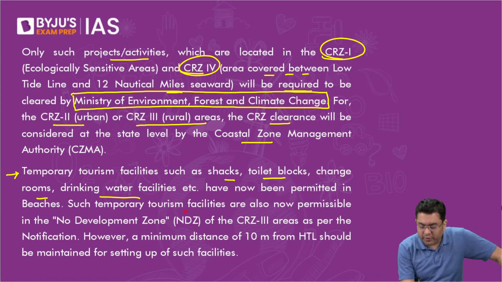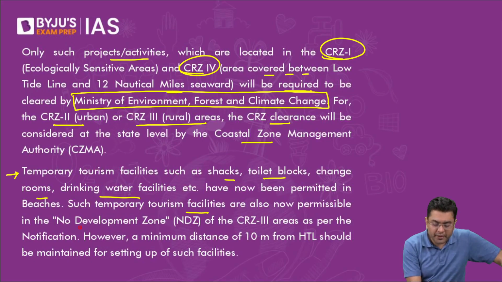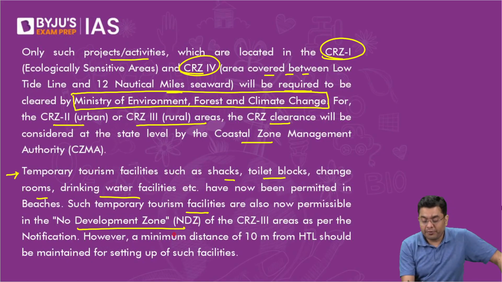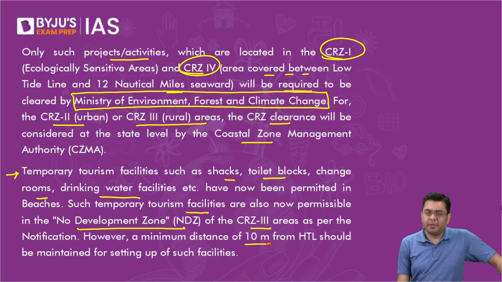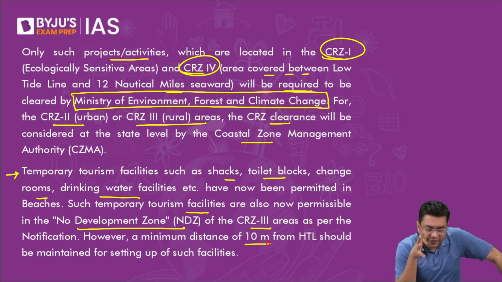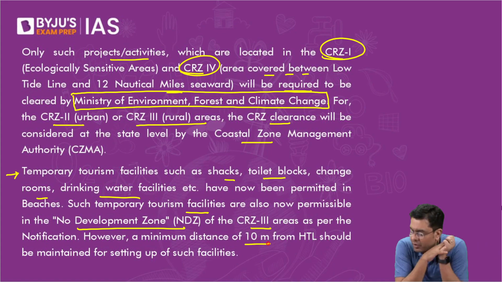Such temporary tourism facilities are also now permitted in the no development zone of CRZ 3 areas as per the notification. However, it has to be at a distance of 10 meters minimum from the high tide line, depending upon the region, etc. So this is to improve the facilities of tourism, to improve the benefits to the local population, and also to improve the public amenities that you provide in the coastal area. What is the benefit of high tide line?